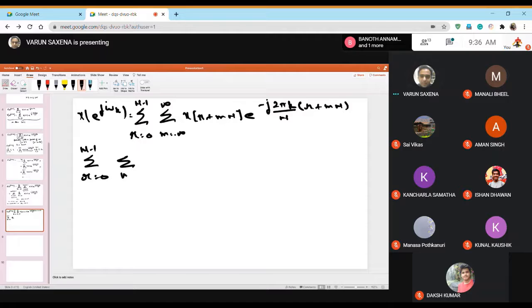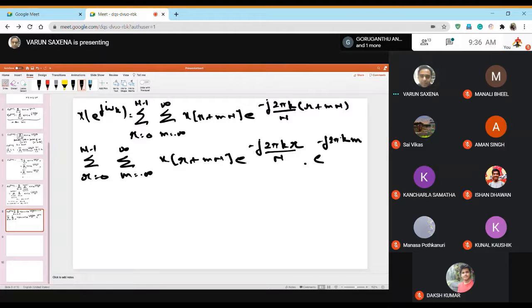So this becomes m from minus infinity to plus infinity, x of r plus mN, e to the power minus j 2 pi k r over capital N, multiplied by e to the power minus j 2 pi k m, where capital N and capital N get cancelled and there is m.